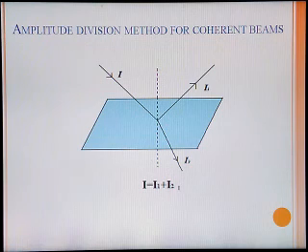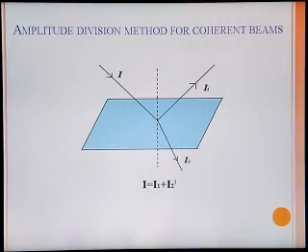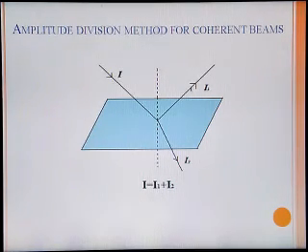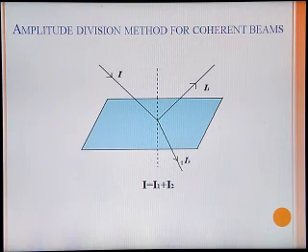Again, the intensity is directly proportional to the square of the amplitude. This means, as the intensity is distributed, or intensity division takes place, amplitude division also takes place. Therefore, here the reflected beam and the transmitted beam are coherent beams, obtained by amplitude division.